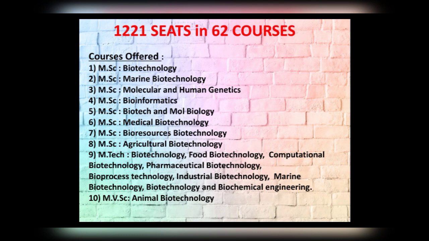Lastly, it also provides Masters in Veterinary Sciences with the Animal Biotechnology specialization. I will be discussing each and every course mentioned here and the institutes which will be offering a seat under the DBT program one by one in my upcoming video.